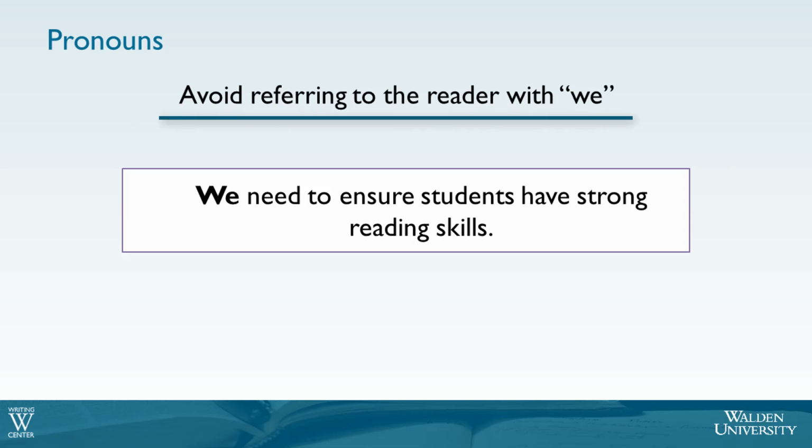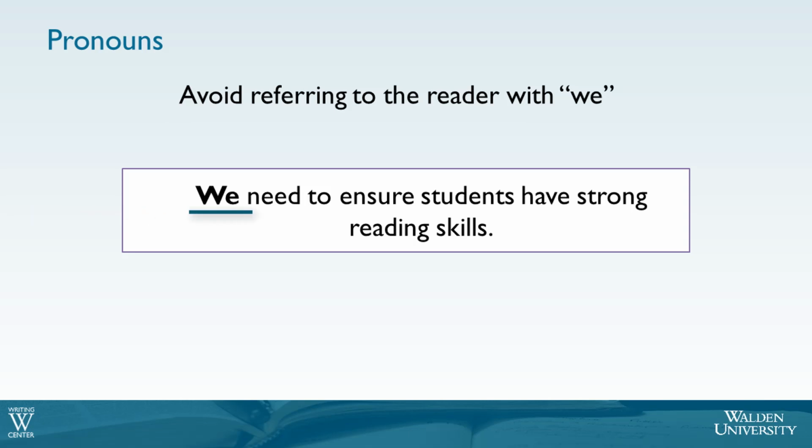AP also provides guidance on how to use the third person, specifically we. APA doesn't recommend writers use the editorial we, which is when individuals refer to themselves in the third person with we. This editorial we can be used in other writing styles, but APA recommends avoiding it to refer to yourself because it's not necessary. Additionally, APA recommends avoiding using we when you're talking about groups of people you are discussing.